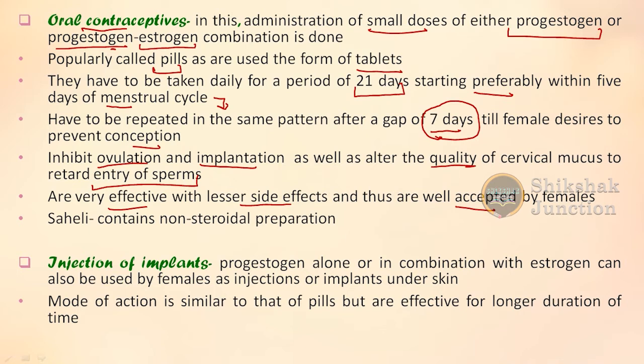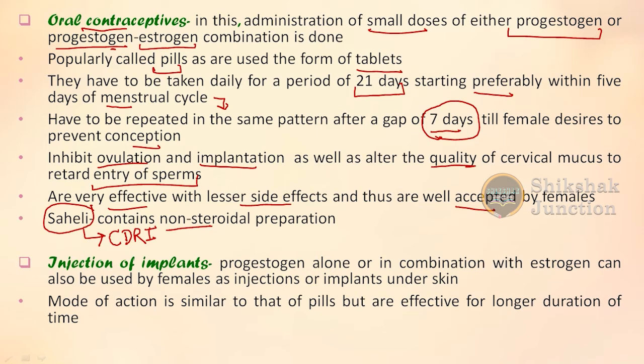Okay, one example that we have already discussed is Saheli. Just remember, in the first lecture of this topic I told you that Saheli was invented by the scientists at CDRI, which is located at Lucknow. And what is CDRI? It is the Central Drug Research Institute. Saheli contains a non-steroidal preparation that is widely used and is a popular oral contraceptive pill used by females.